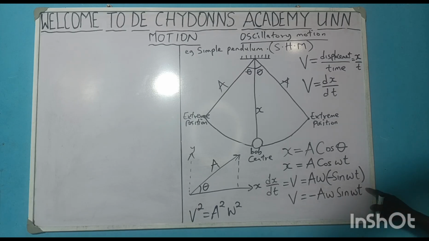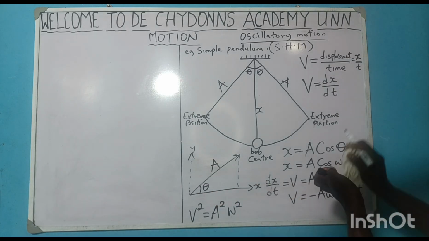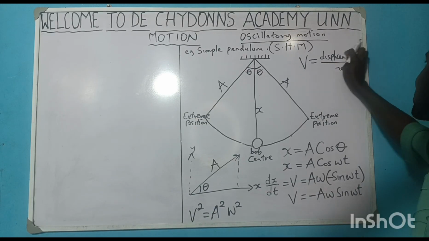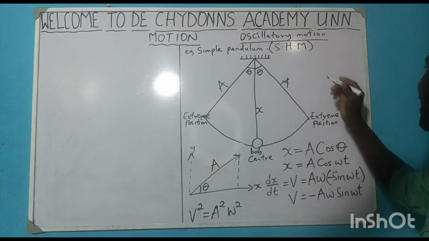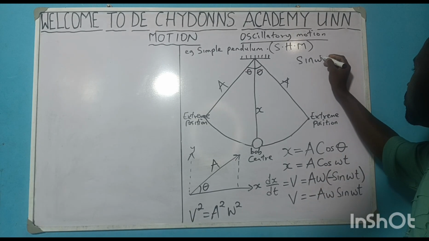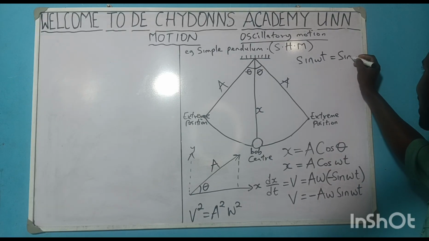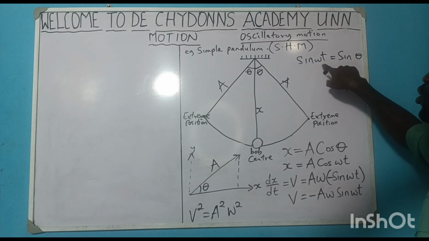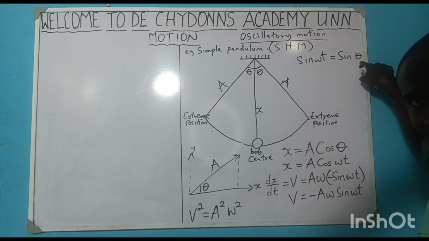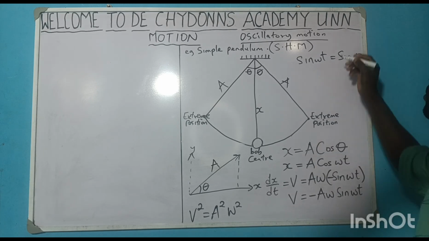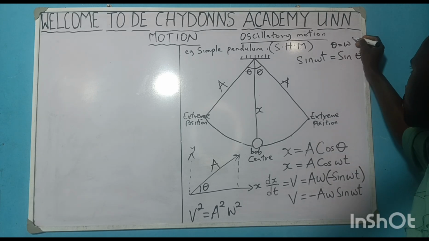Sine wt squared. Watch. Remember again that sine wt means sine theta because wt means theta. Are you getting it? Because theta is equal to wt.